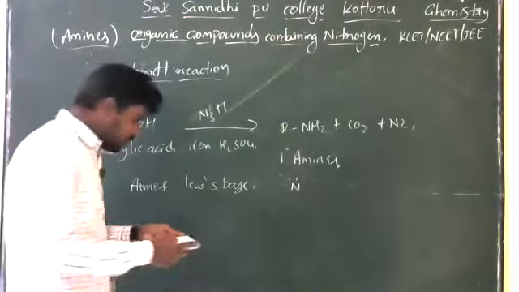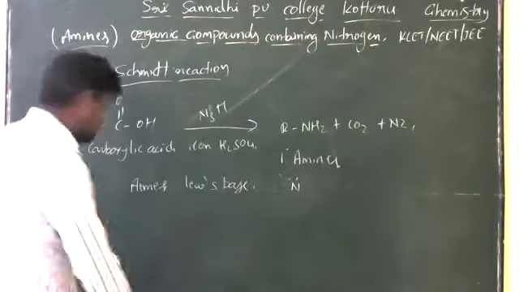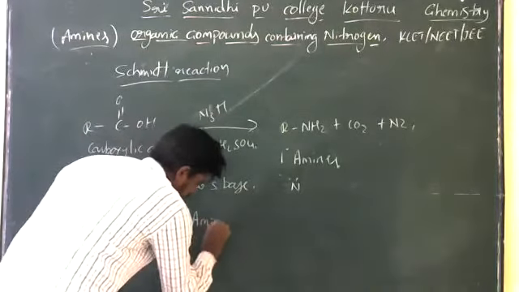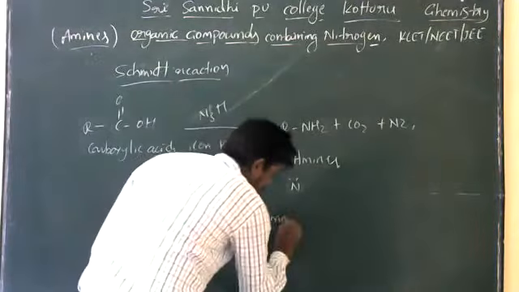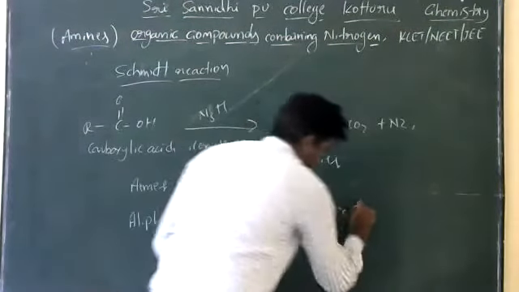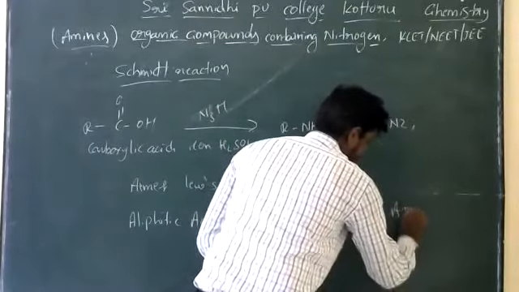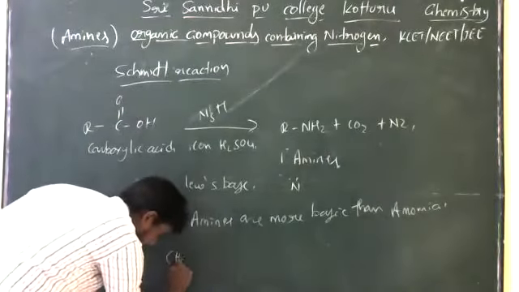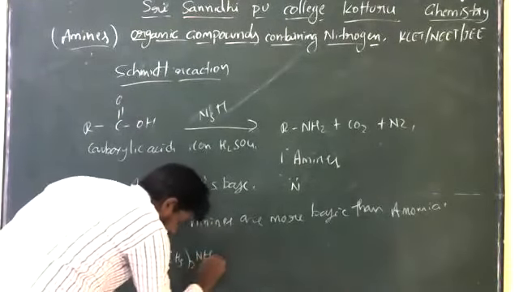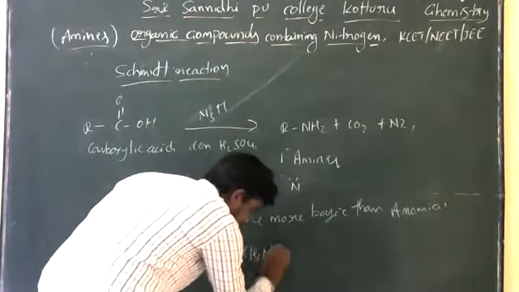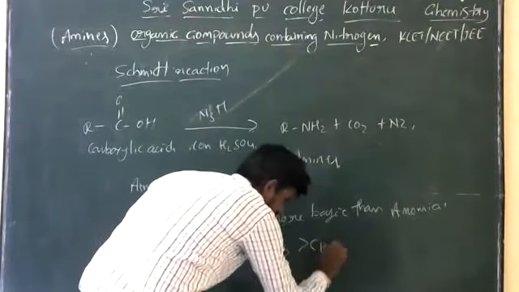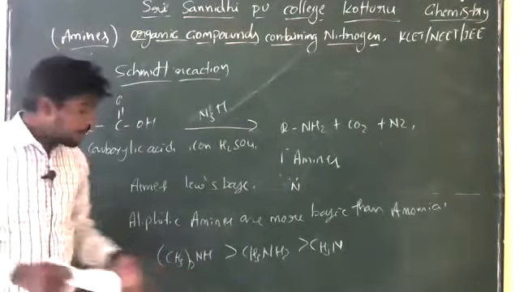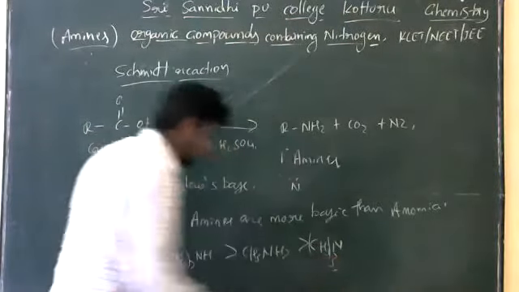And also here aliphatic amines are more basic than ammonia. And also the basicity order of aliphatic amines is (CH3)2NH is greater than CH3NH2 is greater than (CH3)3N.